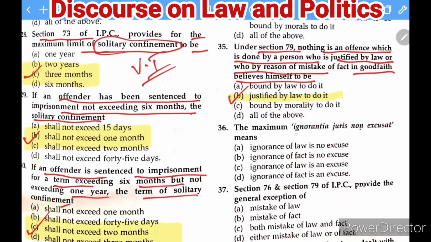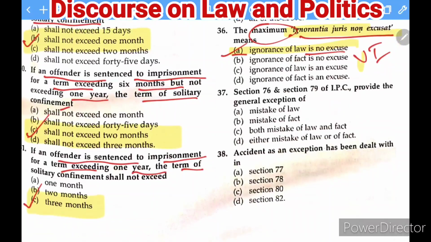The next question here, the maxim, Ignorantia juris non excusat. What is the meaning of this maxim? And the right answer of this one: ignorance of law is no excuse. So this is the right answer of this question. This question is also very important, so therefore I am writing a VI, because this maxim has been asked so many times in various competitive examinations of judiciary.